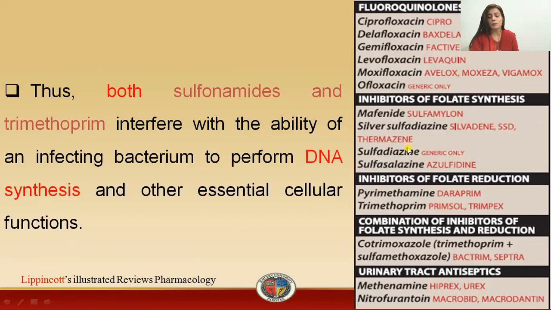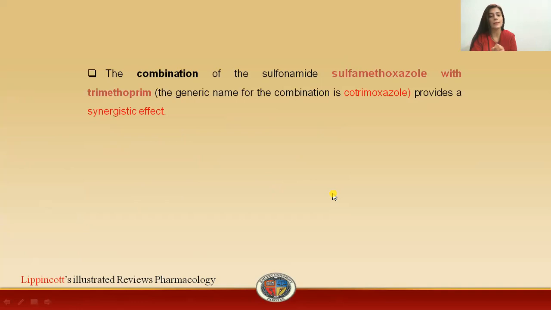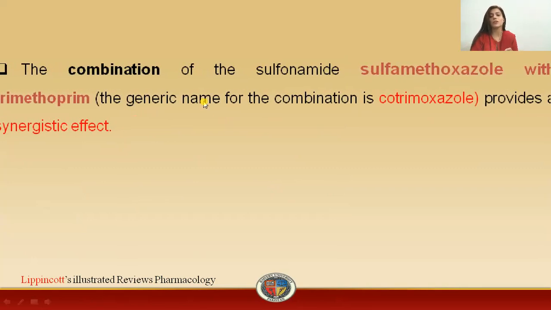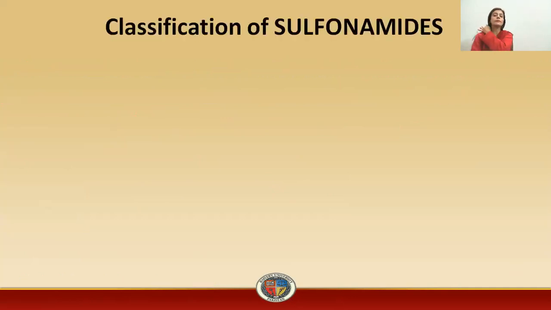Now, the combination of both drug classes is also available. For example, the combination of the sulfonamide and trimethoprim, that is a combination of the inhibitors of folate synthetase and the reductase, which is very common in the market, is also used for the prevention of DNA synthesis. An example of this combination is sulfamethoxazole with trimethoprim, and the combination is cotrimoxazole.